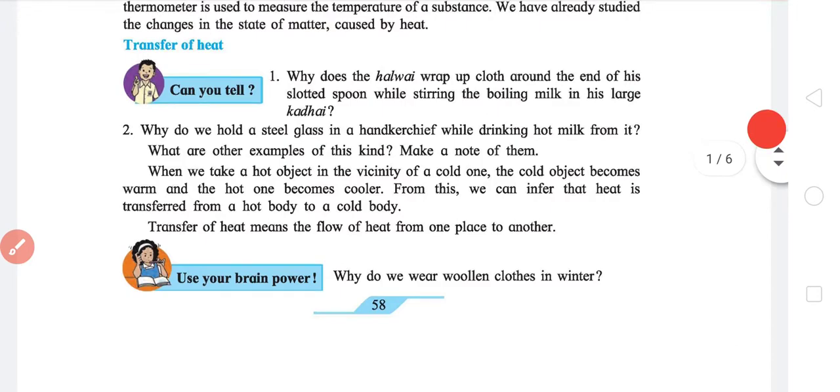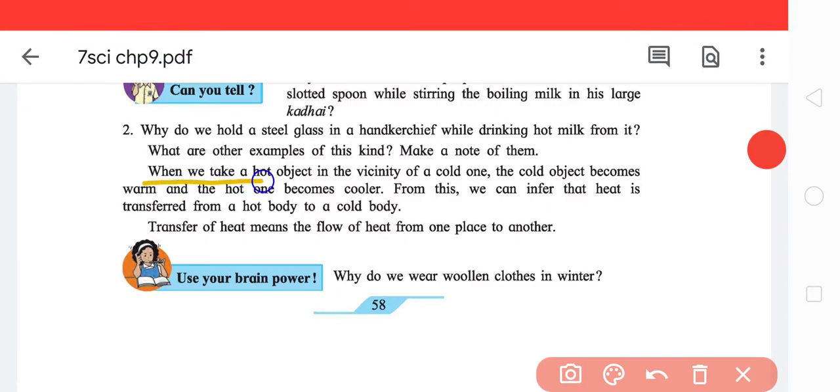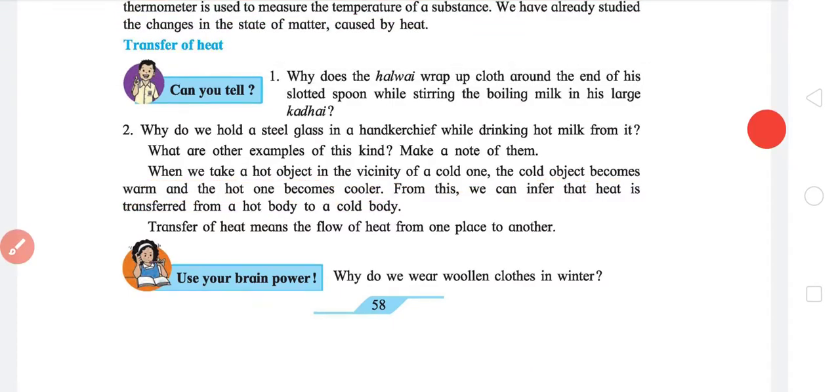Second: why do we hold a steel glass with a handkerchief while drinking hot milk from it? The explanation for both of these is that when we take a hot object in the vicinity of a cold one, the cold object becomes warm and the hot object becomes cooler. I think the statement is self-explanatory.